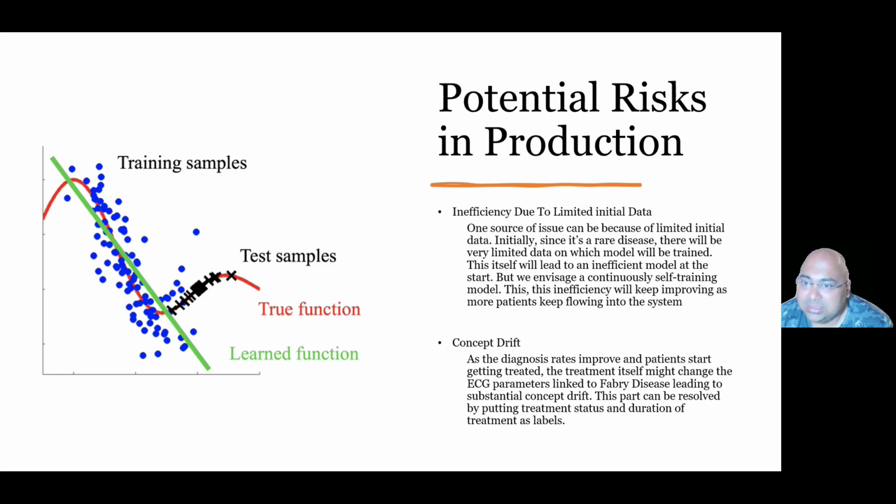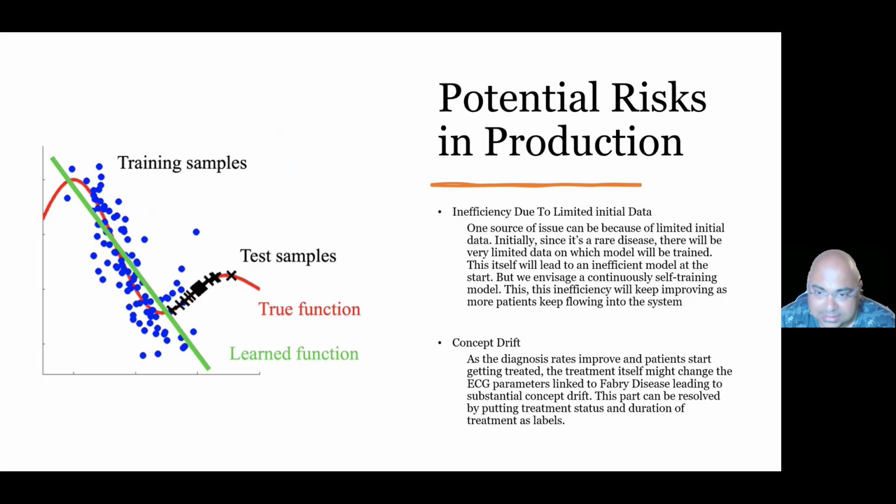The first is inefficiency due to limited initial data. As we saw, it's a rare disease. So one source of issue can be limited initial data. There will be very, very limited data on which the model will be trained and then launched. This itself will lead to an inefficient model at the start, but we envisage a continuously self-training model. This self-training will allow the inefficiency to, over a period of time, average out, and this will keep on improving as more and more patients keep flowing into the system.